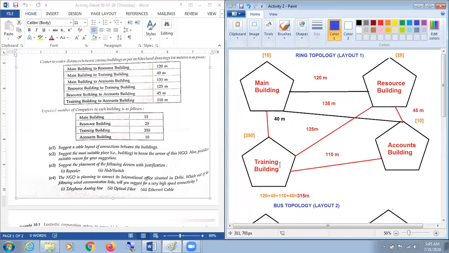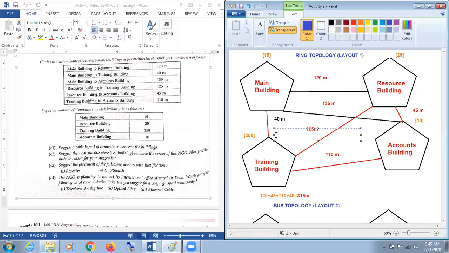The training building consists of a maximum number of computers, and as per the 80-20 rule, the node or building having the maximum number of nodes or computers should get the server, because the idea behind the 80-20 rule is that maximum traffic remains local for the server. In such a case, we are supposed to install a server in that particular building.